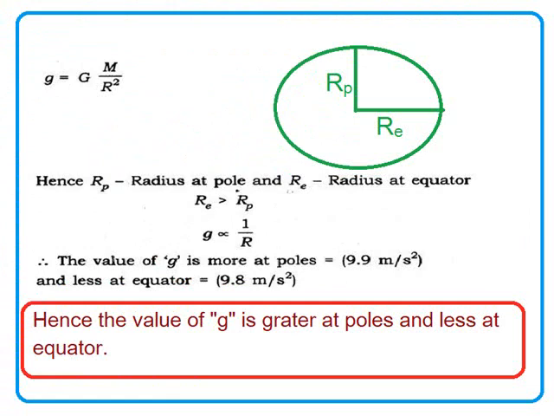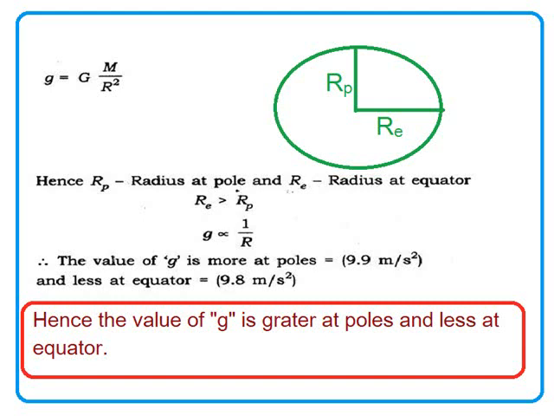Now let us further explore the value of g with its formula. g is equal to capital G M by r square. Now we all know that the earth is not a perfect sphere where the radius is the same everywhere, and it is elliptical in shape as shown in the figure.